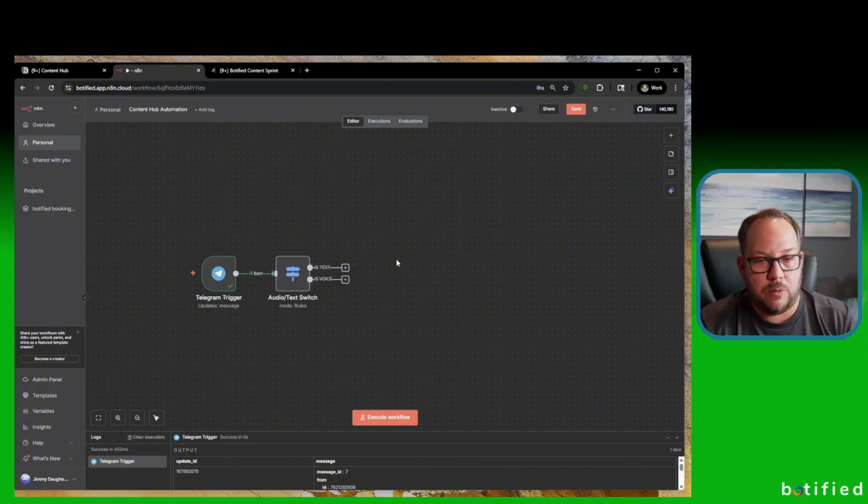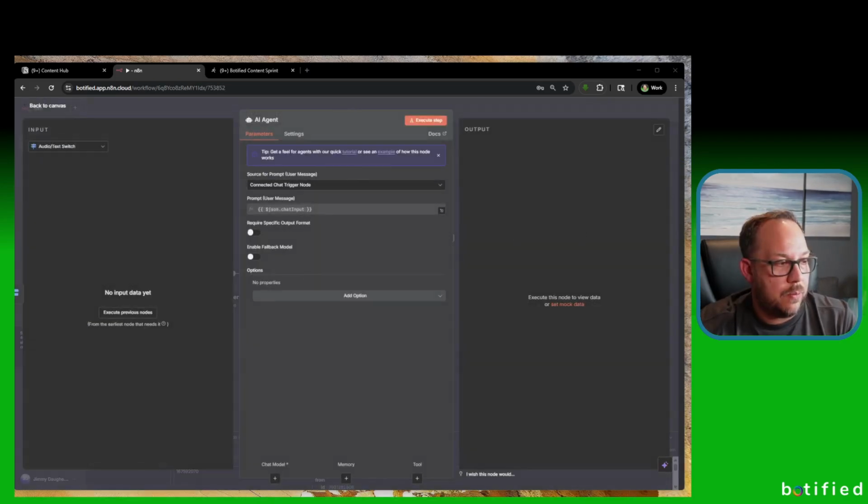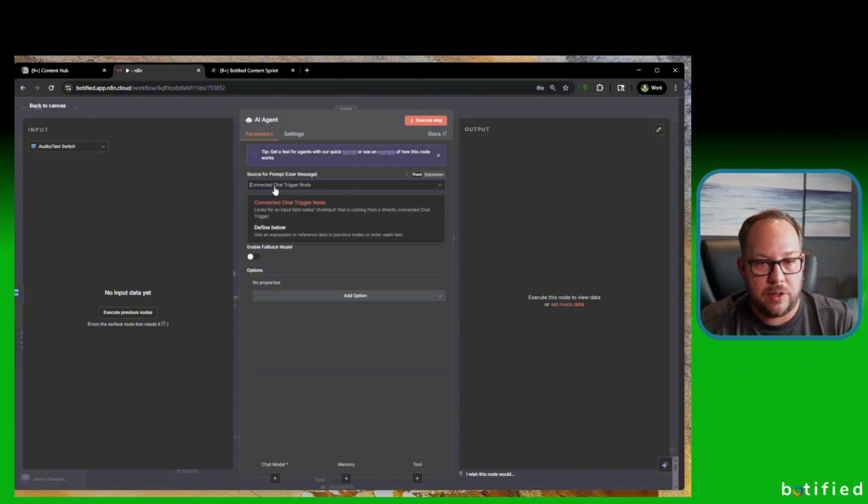Okay, so we're going to work on the is text one first because it's the most straightforward. It goes directly to the AI agent. So you click on this plus sign, you go to AI agent, and we'll go over this AI agent in more detail in a minute once we do the voice one. But all I want to do here first is click this here. This is connected to a chat trigger node. Even though it is a chat node, it is a Telegram one. The chat trigger node is just N8N's built-in trigger node, and this is not what that is, so we're going to define it below.